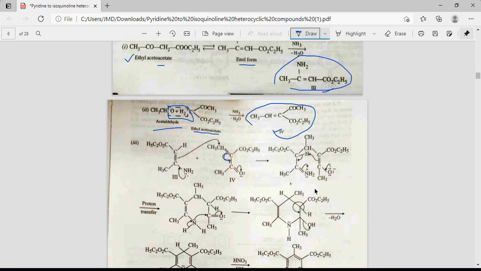So we get this type of compound. So there is a formation of a new carbon-carbon bond, and then there is a rearrangement of electrons.